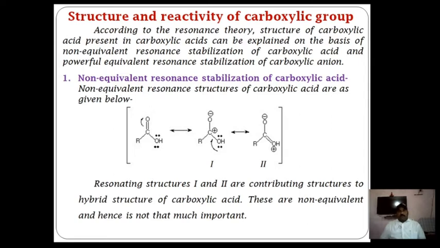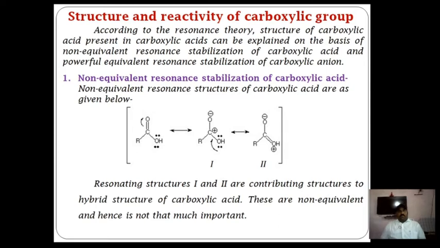That means according to resonance theory, the structure of carboxylic acids, particularly the carboxylic group, can be explained on the basis of non-equivalent resonance stabilization of carboxylic acid and powerful equivalent resonance stabilization of carboxylic anion.